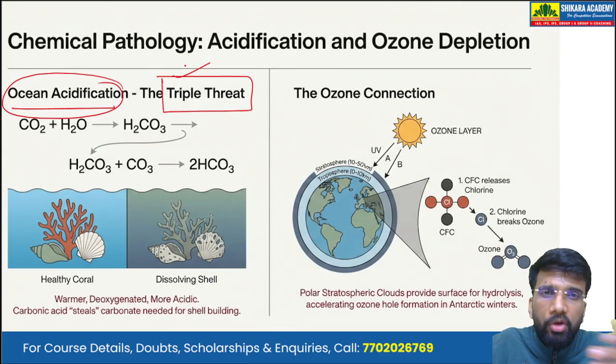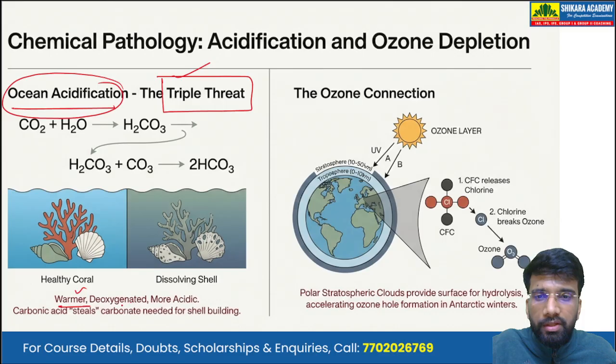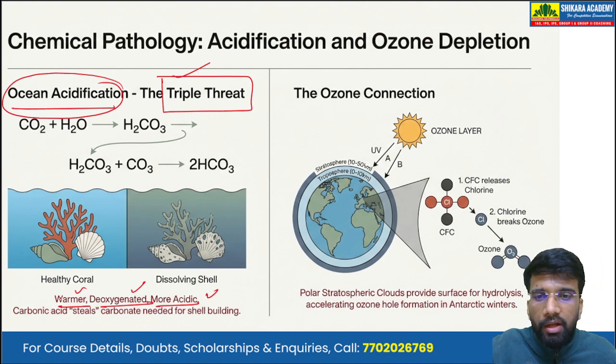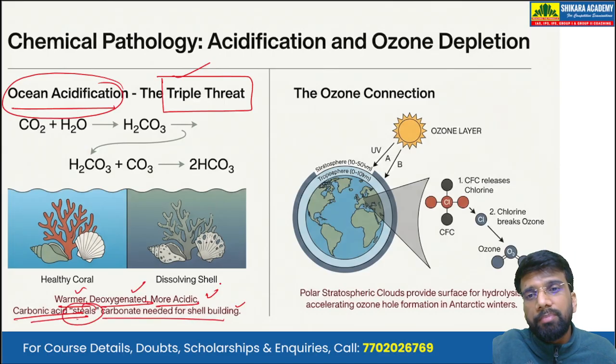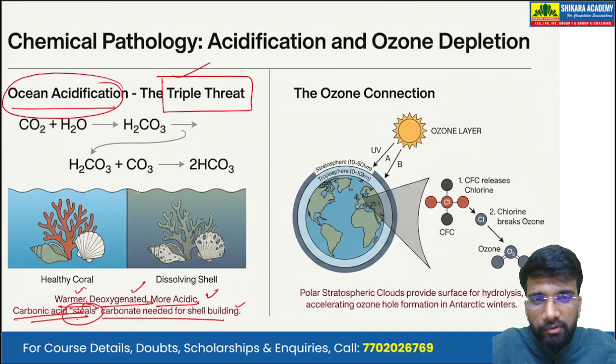Then there is warming of the ocean water, the second threat. And the third threat is the reduced amount of oxygen in the ocean water. So the oceans become warmer, deoxygenated, and more acidic. These are the three impacts on the oceans. Because of that, the carbonic acid steals the carbonate needed for shell building. So organisms that have carbonate shells, their shells get dissolved.